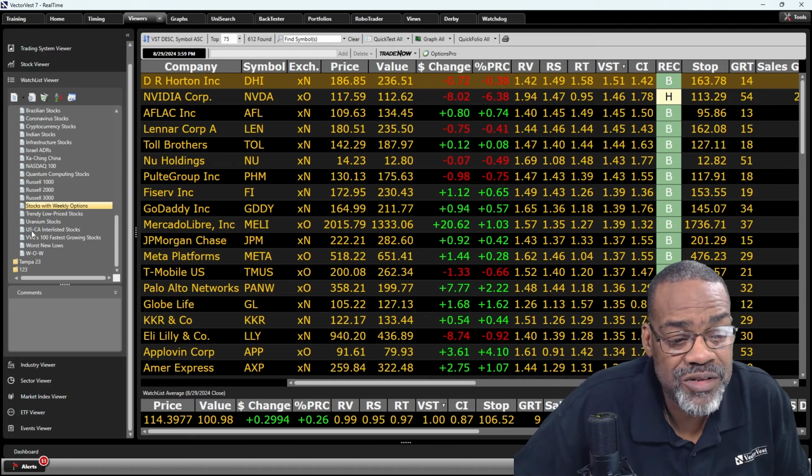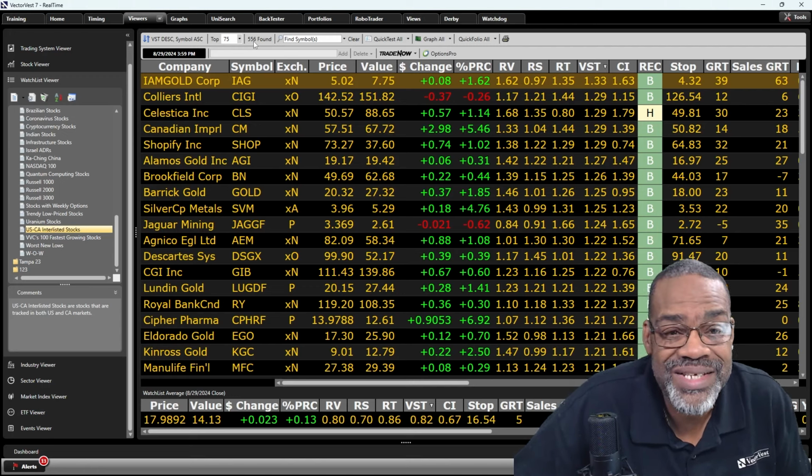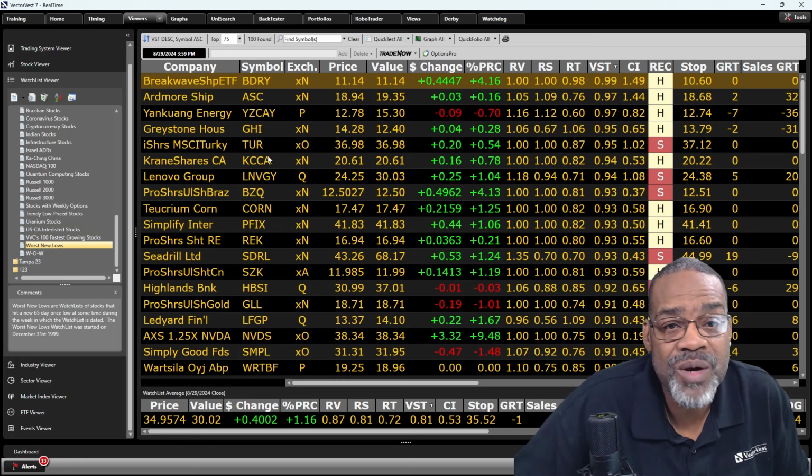How about stocks that are listed between the U.S. and Canada? There's 556 stocks that trade on both. So if you're playing the market to the short side, how about worst new lows? The stocks that are going down the most. There's 100 stocks in here.